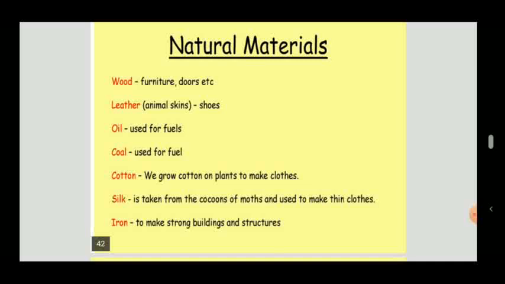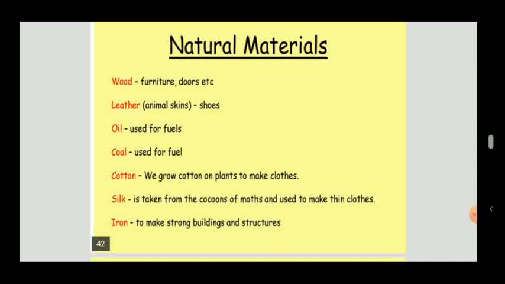Cotton. We wear cotton clothes during summer. So we grow the cotton plant and make our cloth from cotton. Cotton cloth is a non-living, man-made thing, but the cotton plant is a natural thing and was once alive. The cotton plant is a living thing till we cut it.